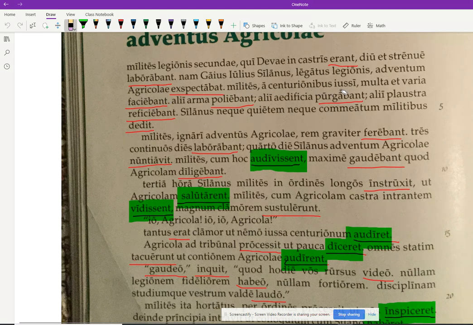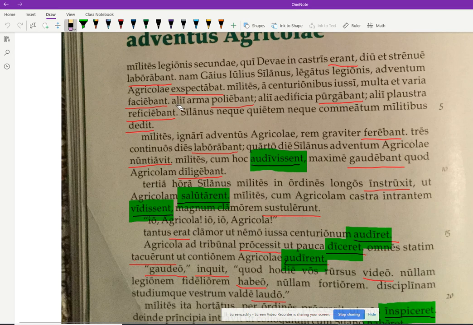Milites a centurionibus iussi. So they give us a perfect passive participle modifying our soldiers. So the soldiers having been ordered, right? That's the perfect passive participle from iubeo, I order. So soldiers having been ordered by the centurions, ablative of agent, were doing many and various things understood, right? Which should be a neuter plural understood. Many and various things.